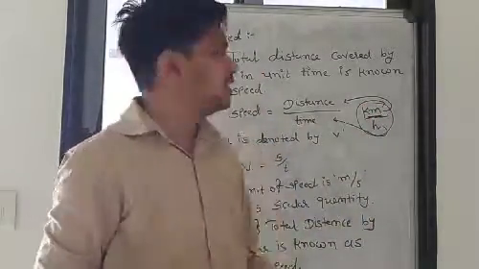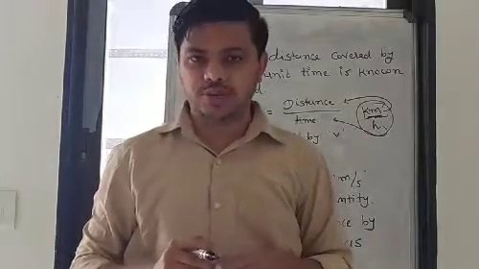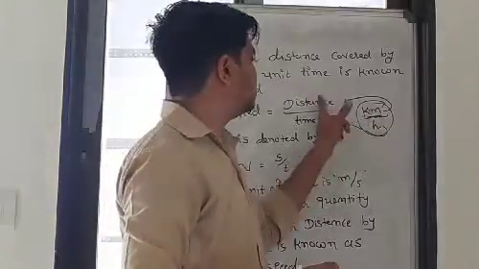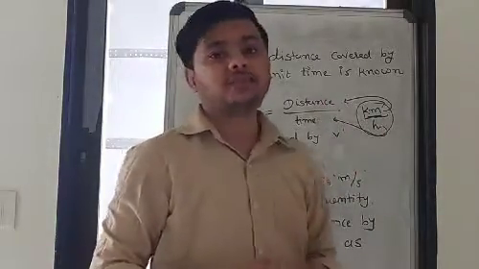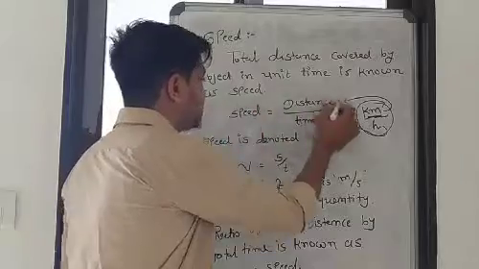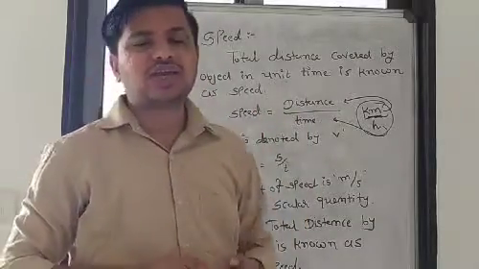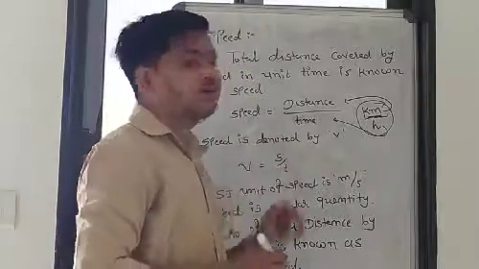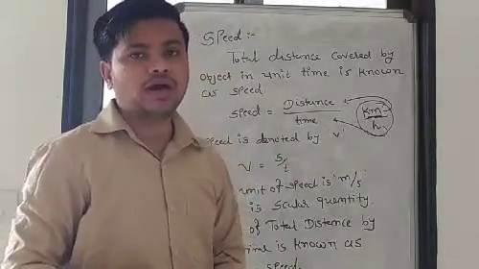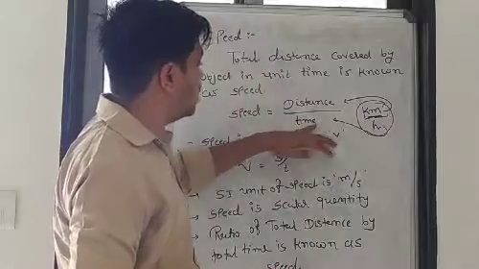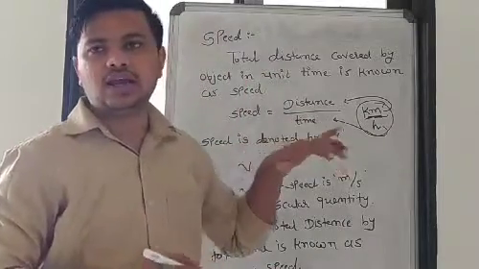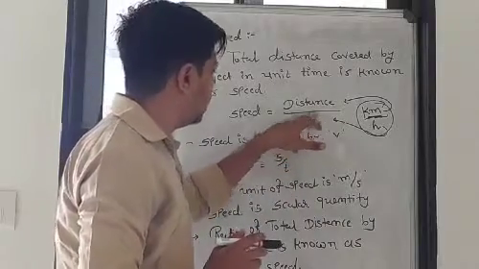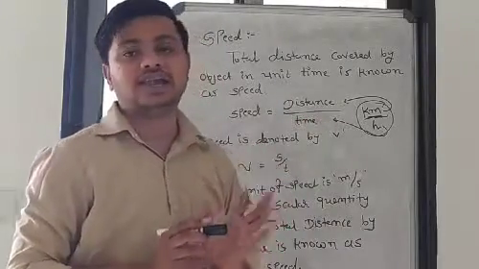In daily life we have seen this type of unit for speed in your speedometer, kilometer per hour. And according to it you can say that kilometer is a distance while hour is a time. And with the help of this equation we can easily define this quantity. You have to take time as a unit. Any quantity which is in the position of a denominator in an equation, you have to take that quantity as a unit.